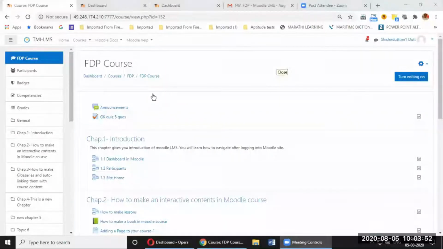Server 3. Pavan sir, are you still online? Avinash sir, yes, sir. Good morning, sir. Sir, server 3 is not working, so I am unable to log in to LMS.